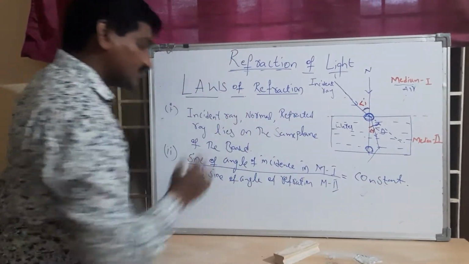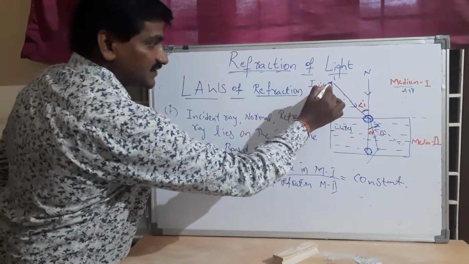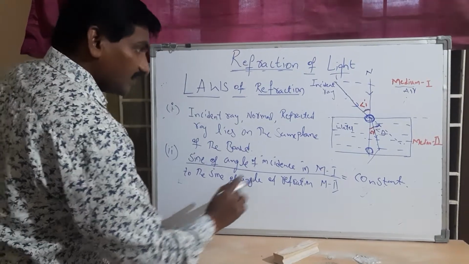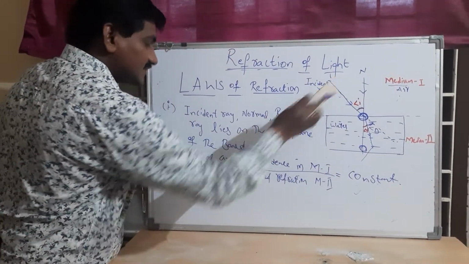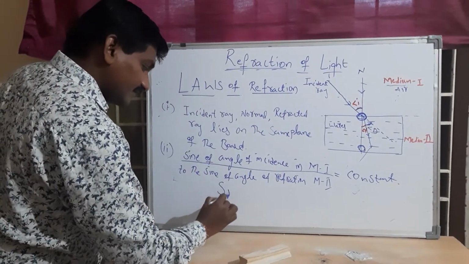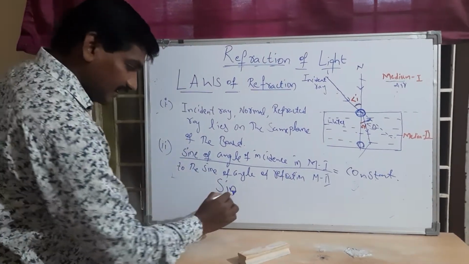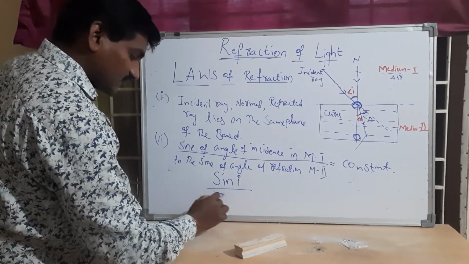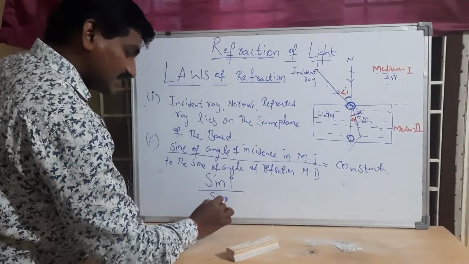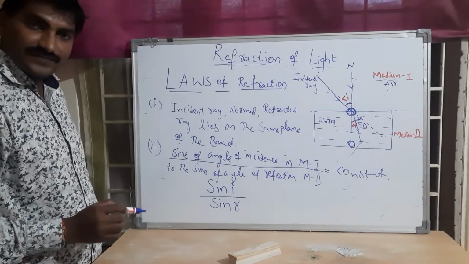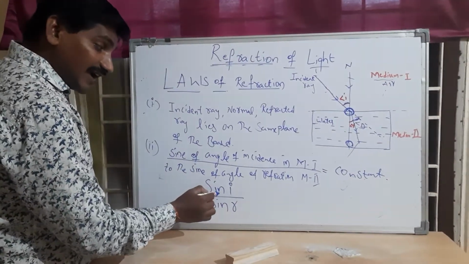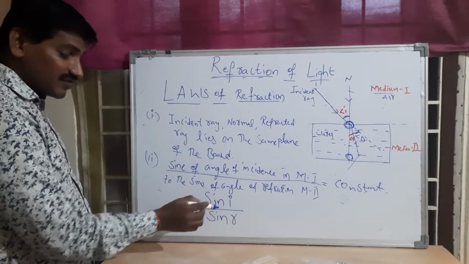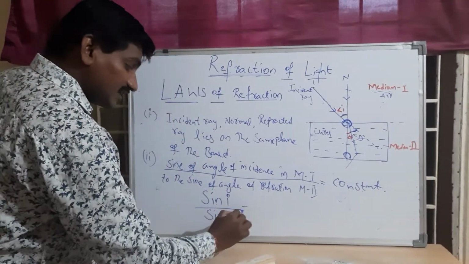How does it become a ratio? The ratio of the sine of the angle of incidence to the sine of the angle of refraction: the sine of the angle of incidence in medium 1 to the sine of the angle of refraction in medium 2 is equal to a constant.